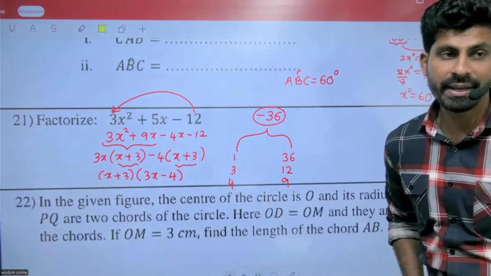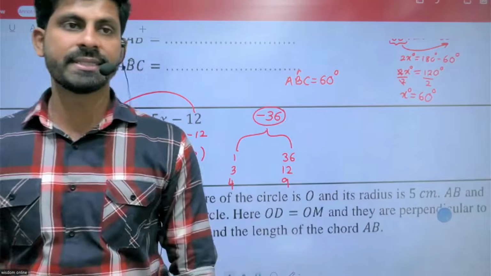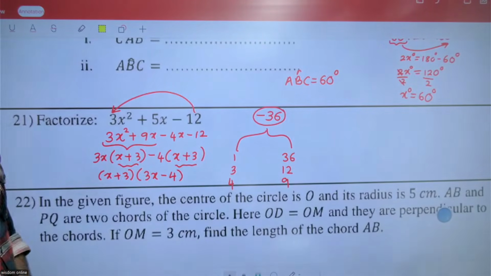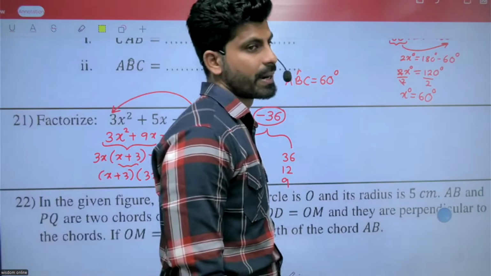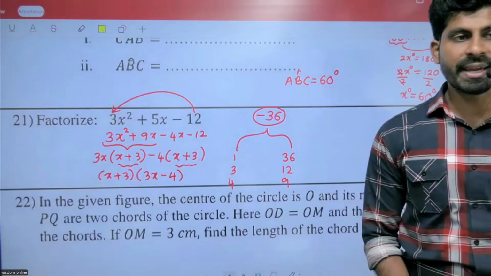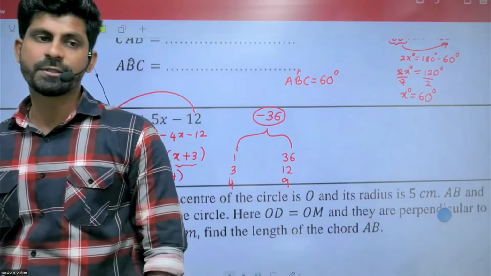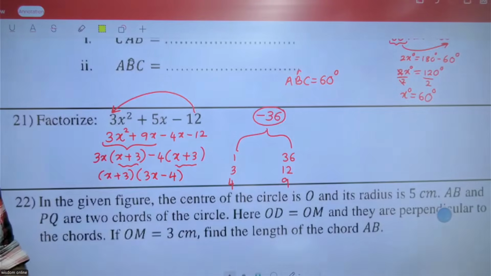That is how we can factorize that one. This is the way we can factorize that part. Quickly complete that one. 4 and 9, right? x plus 3, 3x minus 4. Question number 21.